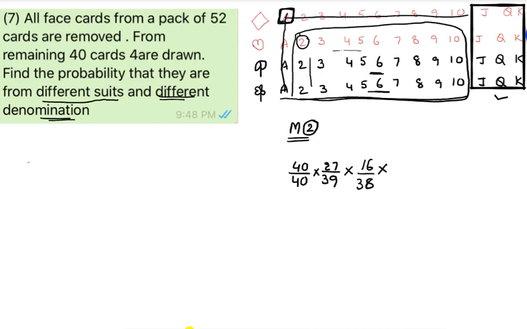Now suppose among these 16 cards I selected this 3, then we can't select a card in this row, and we can't select a card in this column. That means remaining how many cards are there? Remaining we have 6 cards out of 37. So this is also the answer for this particular question. We can do it in this method.